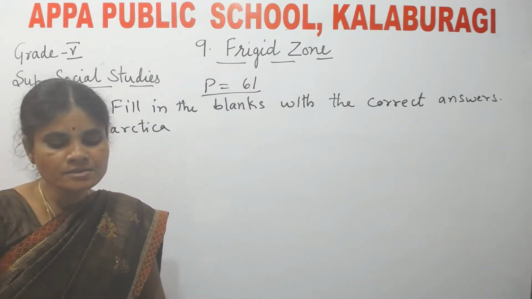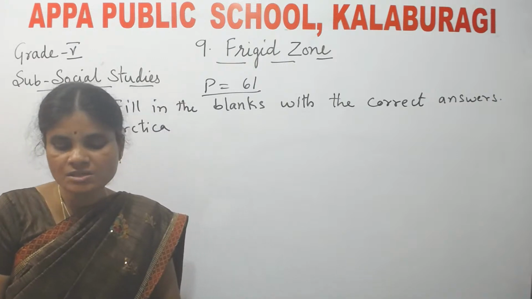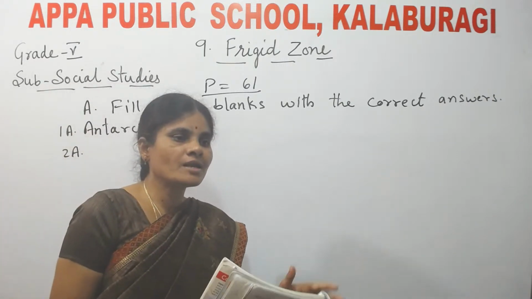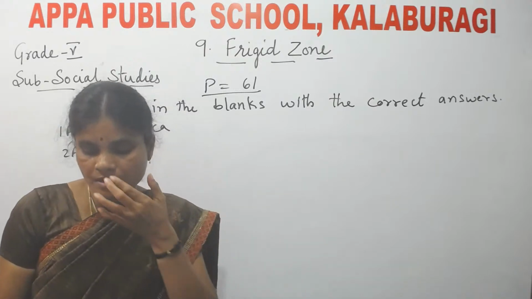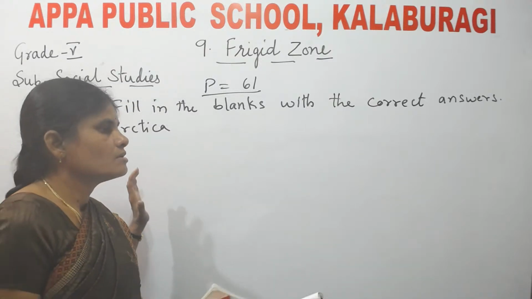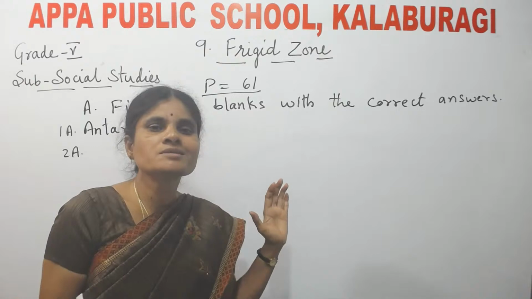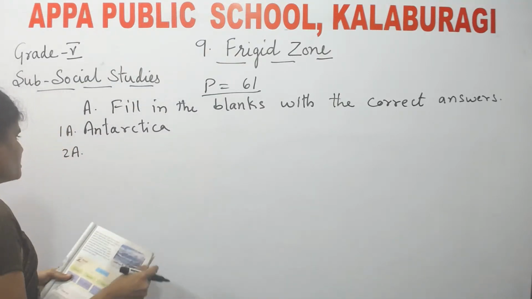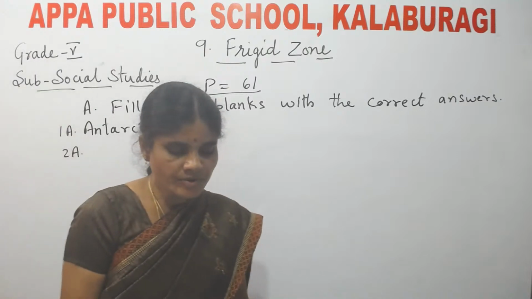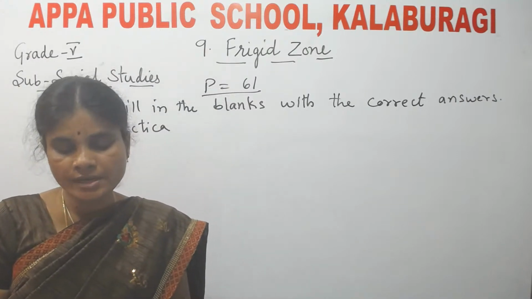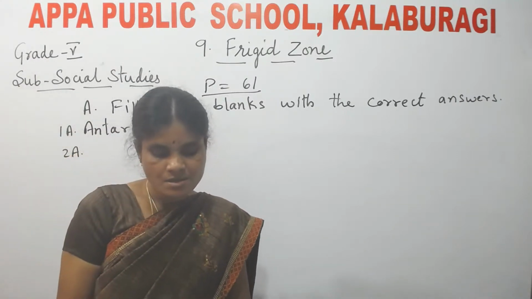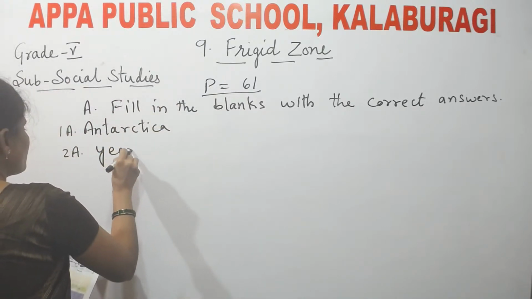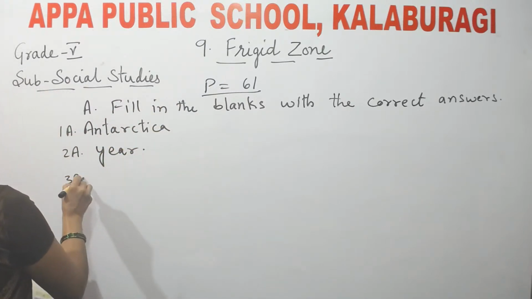Second one. The sun rises and sets once a dash in the areas around the poles. See, I already told you while explaining the lesson: in the areas around the poles, the sun rises only once in a year. Three options are given. First one is day, second one is month, and third one is year. Once in a year is the correct answer.